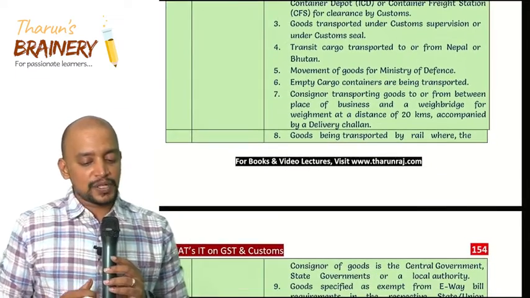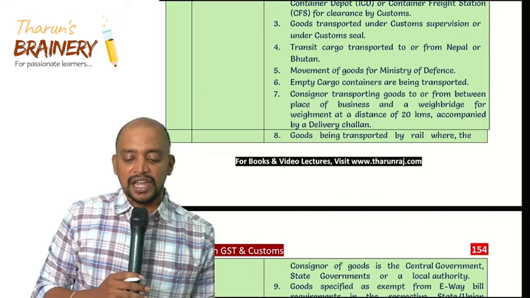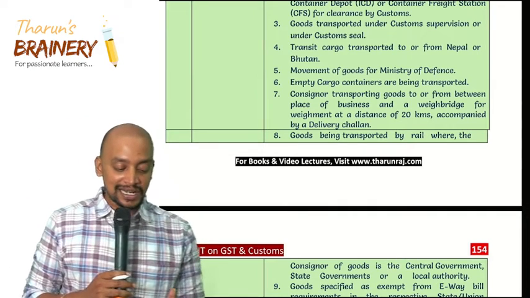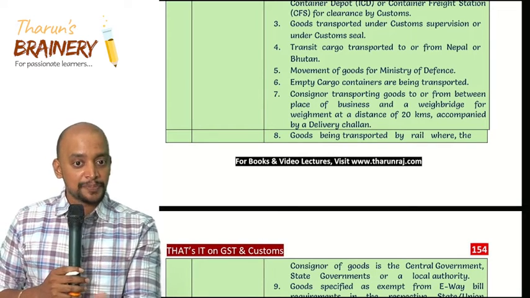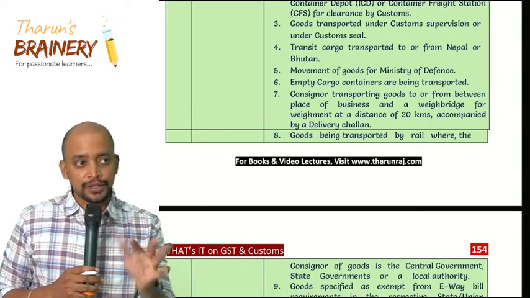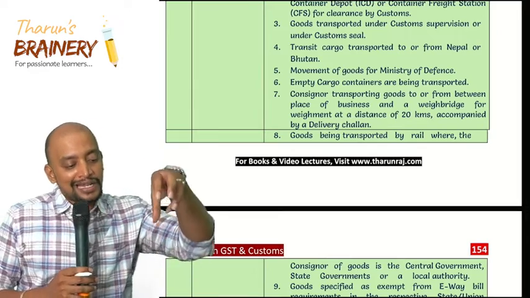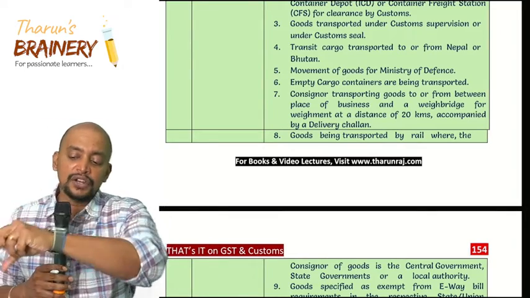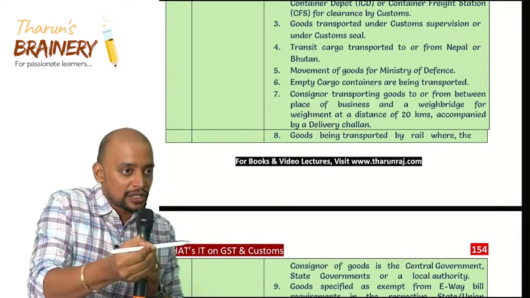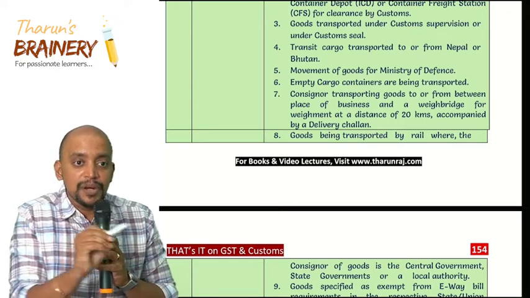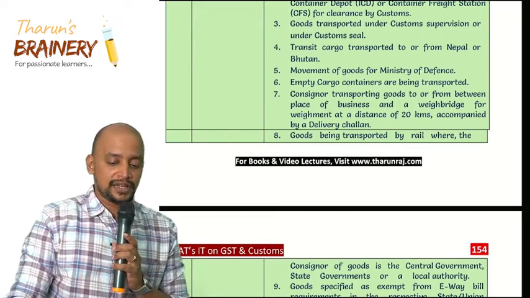Then consignor transporting goods to or from between place of business and a weigh bridge for a weighment at a distance of 20 kilometers, which means that from the factory to the weigh bridge, we are taking the lorry for weighing. Now, that lorry does not contain goods, so e-way bill not required. Then again the lorry will come back to the factory, will be loaded with goods, then again the lorry will go to the weigh bridge. Why do you need to do that? In order to know the weight of the goods in the lorry. Now when the goods are loaded in the lorry and taken to the weigh bridge, if the weigh bridge is within 20 kilometers, e-way bill not required. If the weigh bridge is beyond 20 kilometers, e-way bill is required.